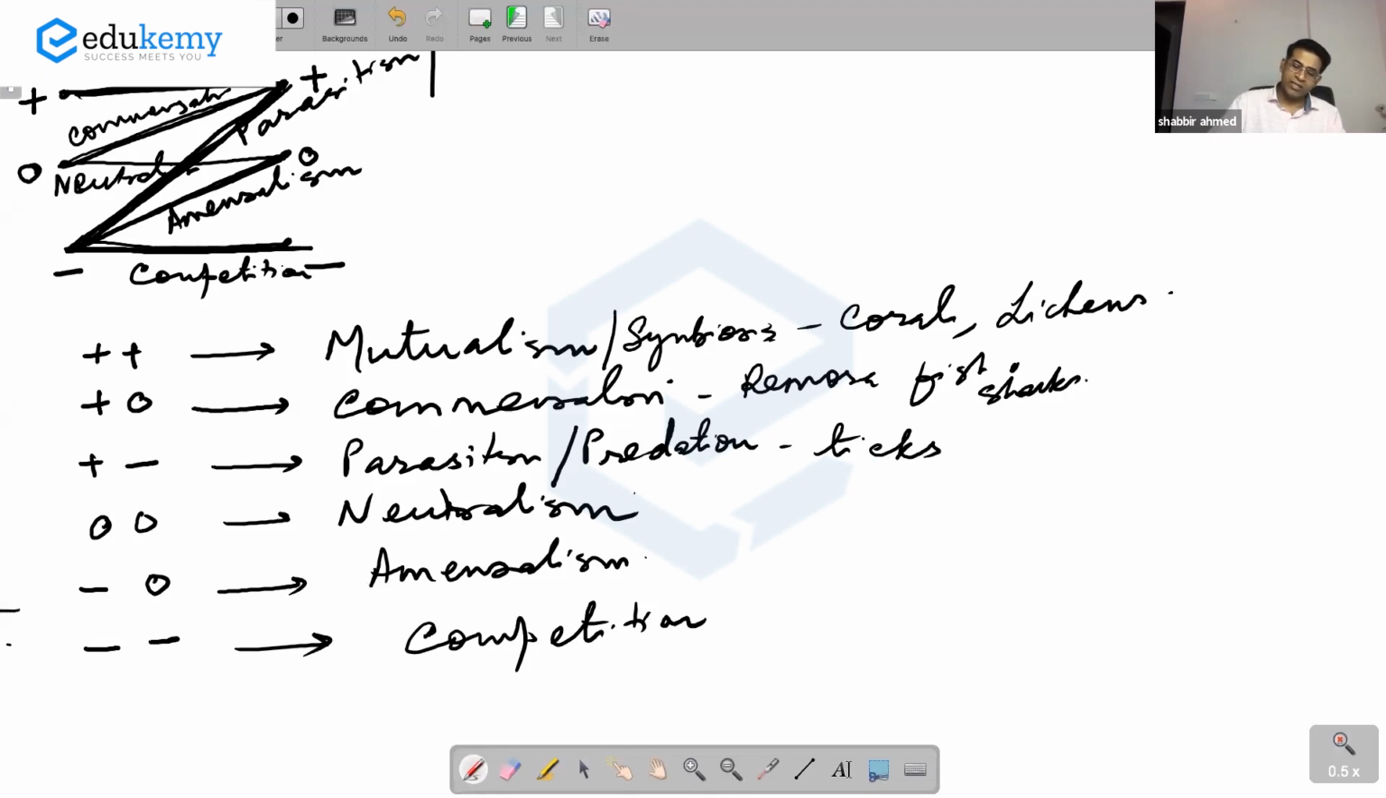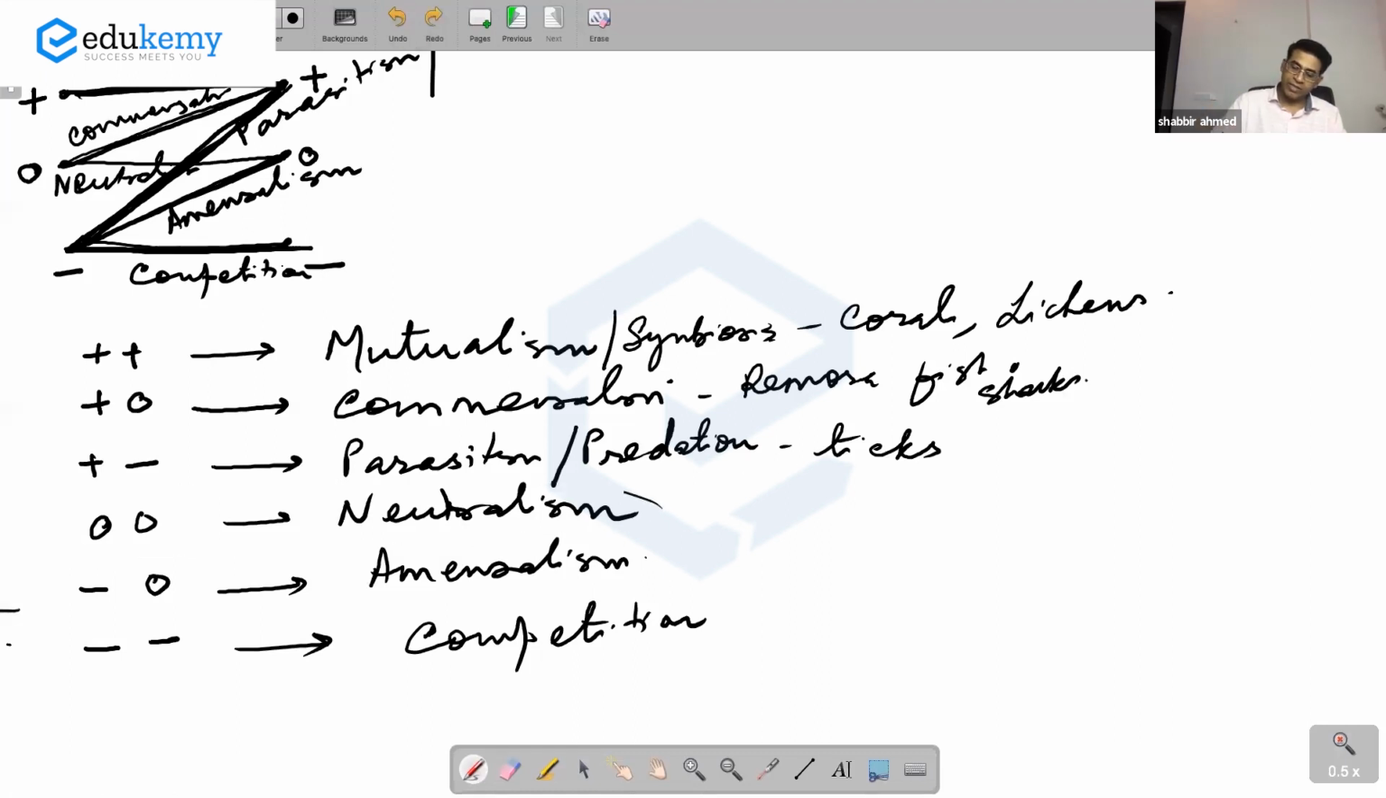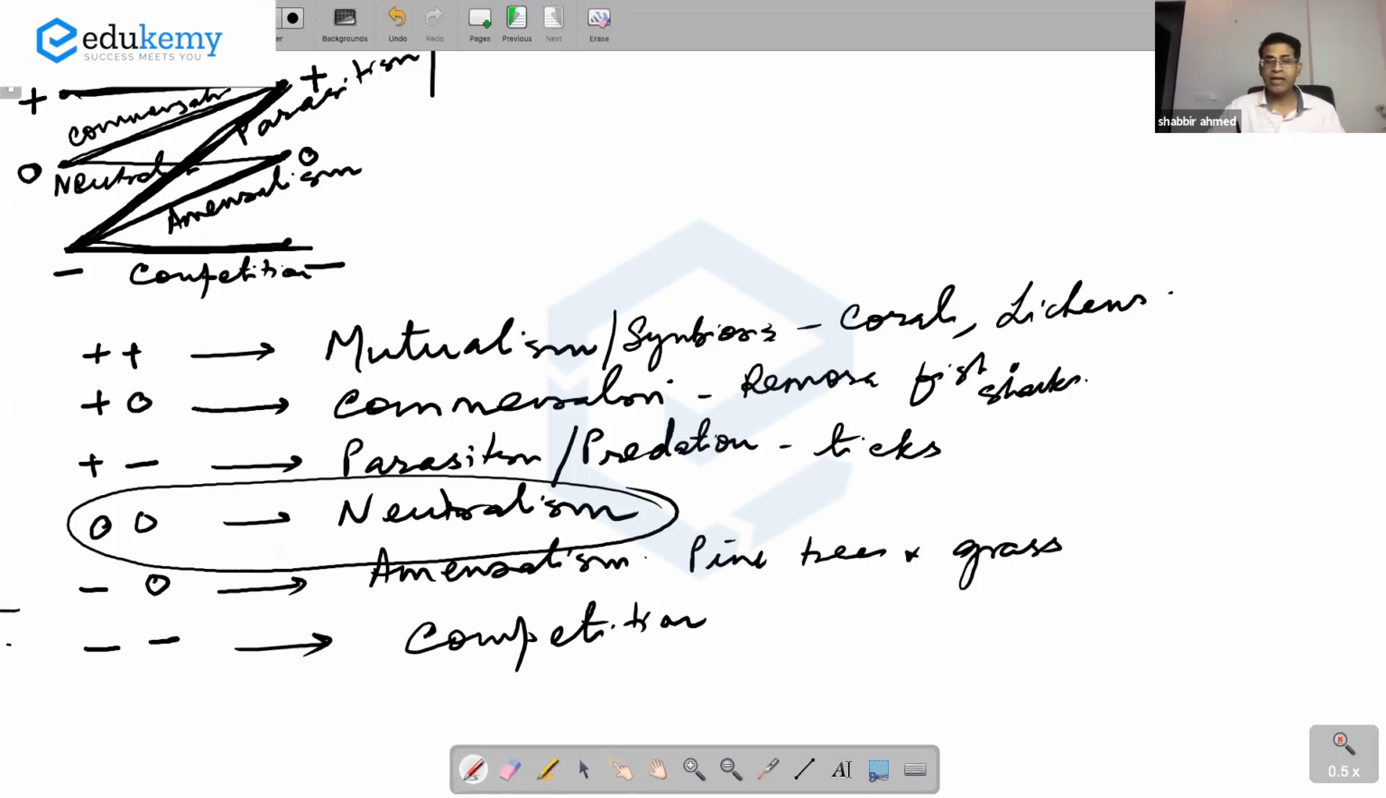Neutralism, now this is actually a hypothetical concept. If it is this one, then generally we do not have relationships here. This is considered to be hypothetical. Amensalism, example is pine trees and grass. Pine tree does not have any benefit, but the grass can get killed. Those chemicals secreted by the pine trees can end up killing the grass underneath. That's why जहाँ पर pine trees होते हैं, those areas will not have grasses, very, very less undergrowth.